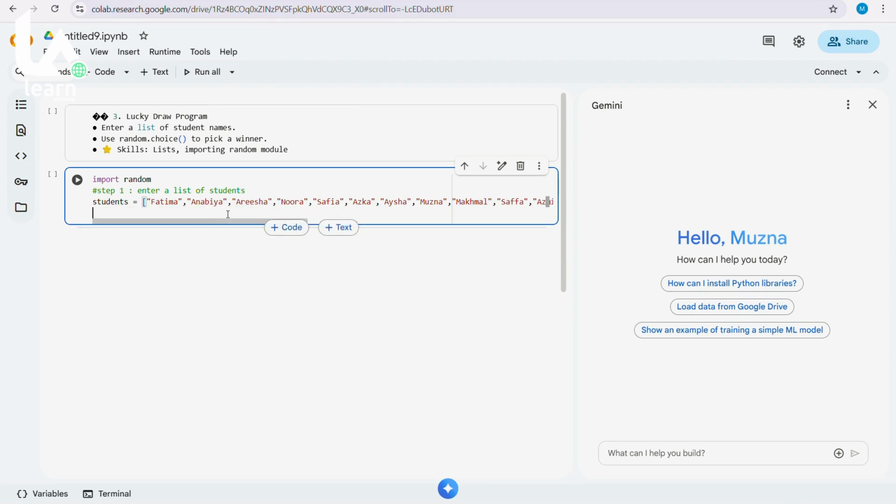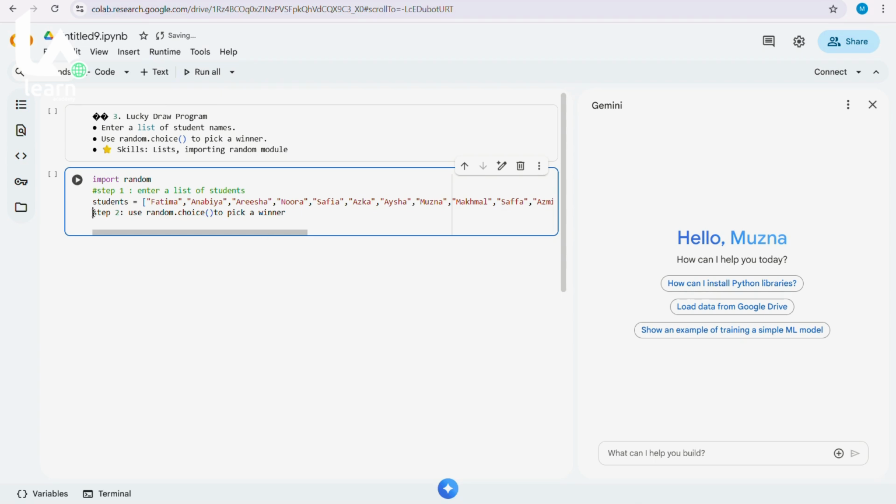Then we will write step two. Step two: use random.choice and then brackets to pick a winner.